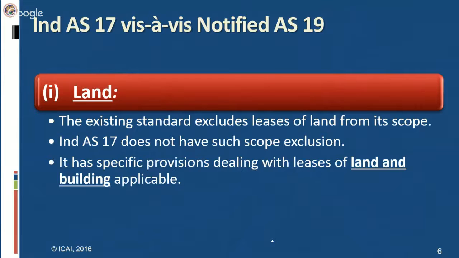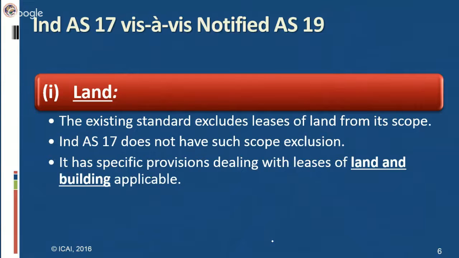Ind AS 17 also mentions specific provisions dealing with leases of land and building. Let us have a brief idea about what are the specific provisions which are there in Ind AS 17. See, students, as we know, in AS 19 and also in Ind AS 17, there are two types of lease, mainly operating lease and finance lease. A lease will be considered as a finance lease when the lease transfers ownership of the asset to the lessee by the end of the lease term, or the lease term is for the major part of the economic life of the asset, even if title is not transferred.